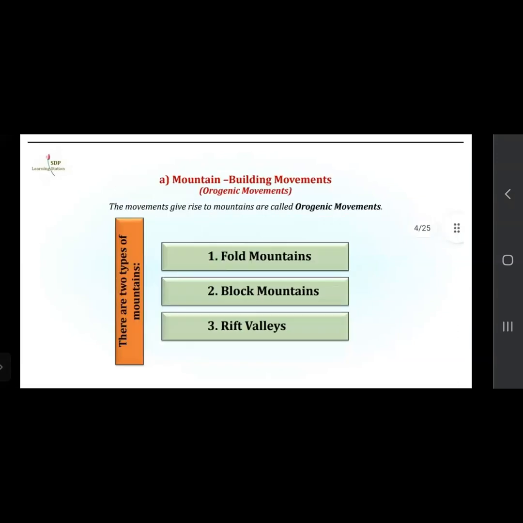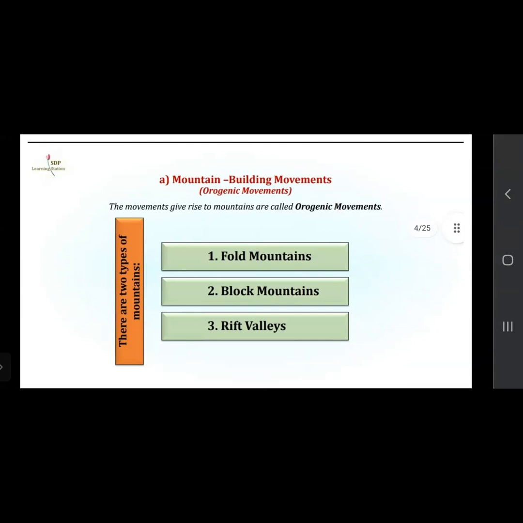Now, mountain building movements are also known as orogenic movements. The movements which give rise to mountains are called orogenic movements. In that there are two types of mountains: fold mountains and block mountains, and the next is rift valleys.